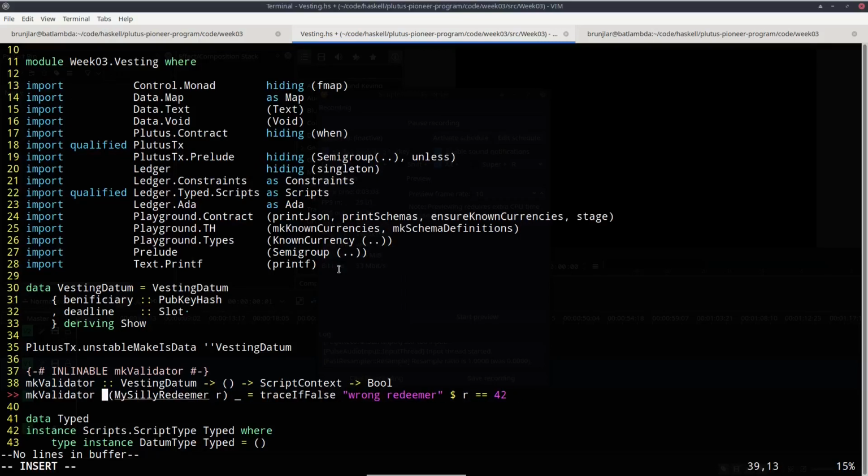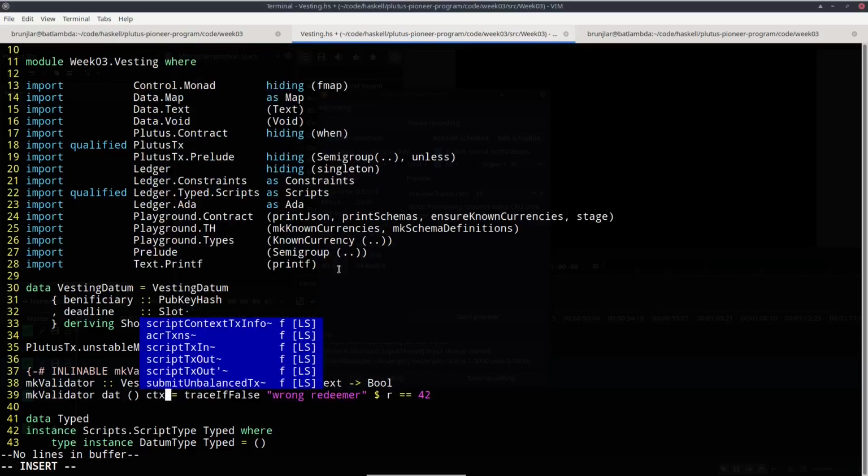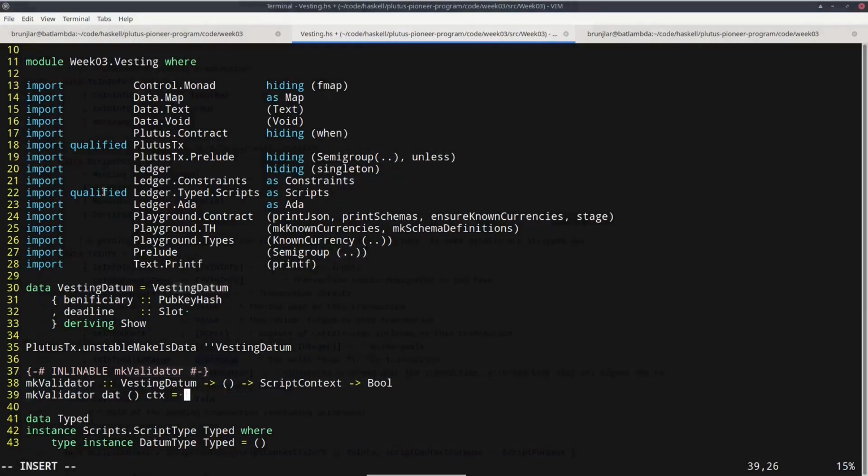Let's call it, I don't know, dat for datum, and this will be just unit, and now we really need the context for the first time. So we need to check two conditions. One, that only the beneficiary can unlock a UTXO sitting at this script address, and that we can check by checking that the beneficiary's signature is included in the transaction. And secondly, the timing. So we must check that this transaction is only executed after the deadline has been reached.